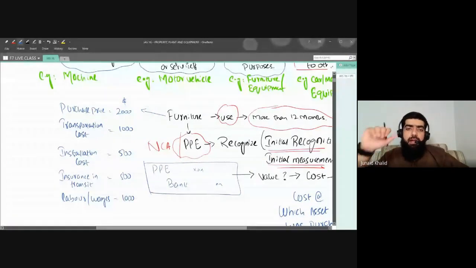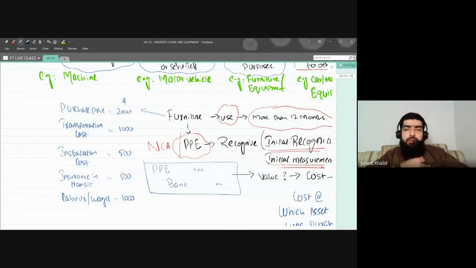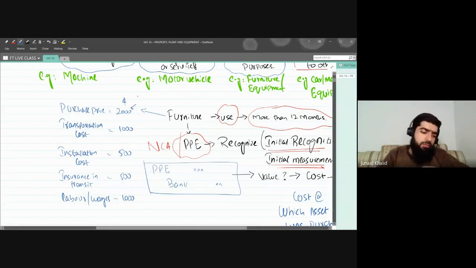Now, if somebody asks me that you bought an asset, a furniture or an equipment or a machine or anything else, you just let me know what is the cost of that asset. Would you say that the cost of an asset is $2,000? You guys please participate in this one. Whether the cost of that asset is $2,000.